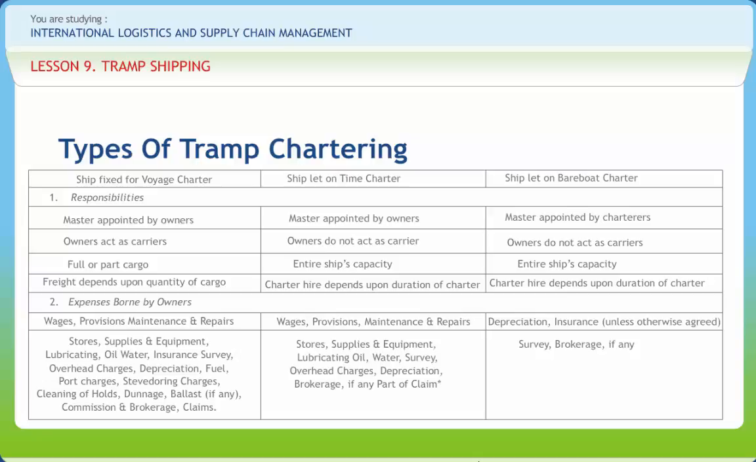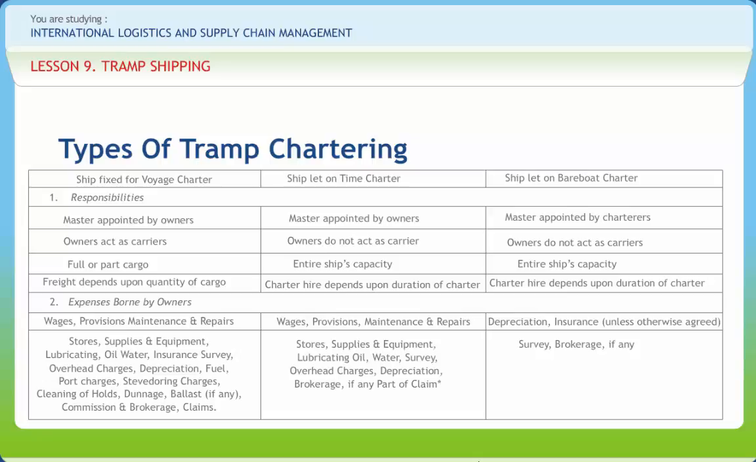A tramp may be chartered in a number of ways. Three most important forms of engagement are voyage charter, time charter, and bareboat charter or charter by demise. Under the voyage charter engagement, a ship is engaged for either a single voyage or for consecutive or round voyages for shipment of any agreed quantity of cargo.